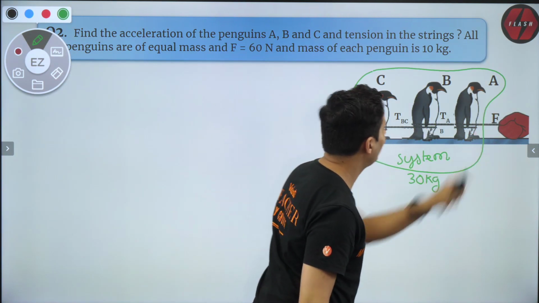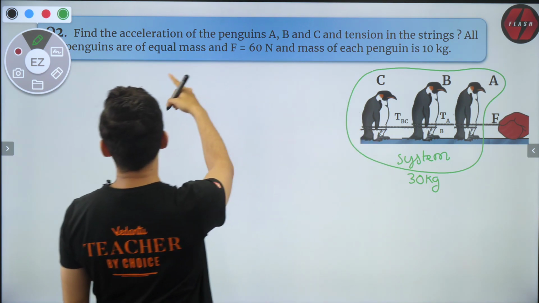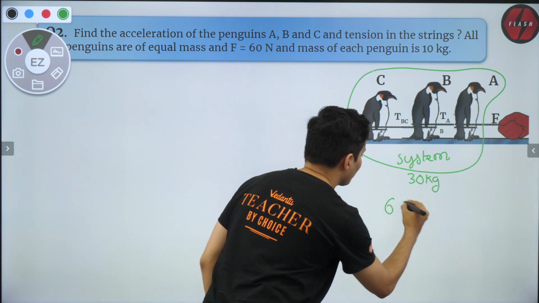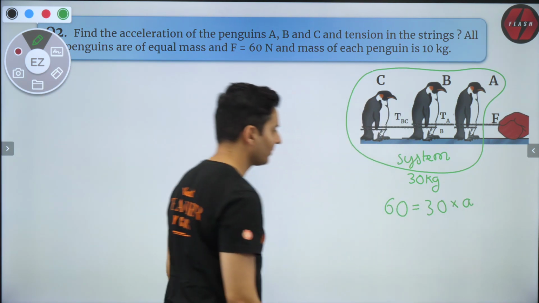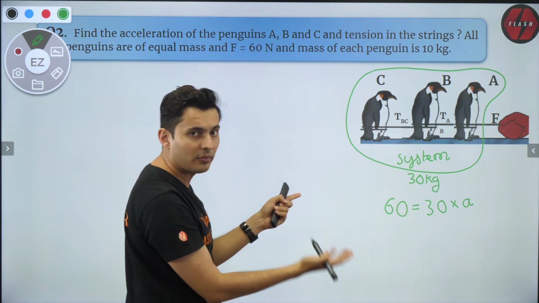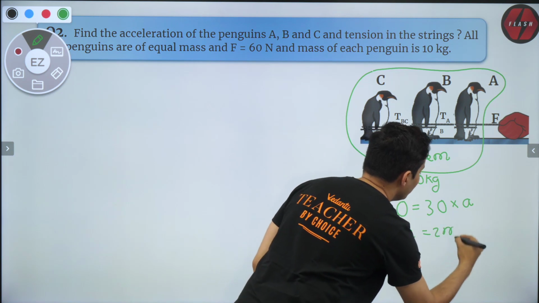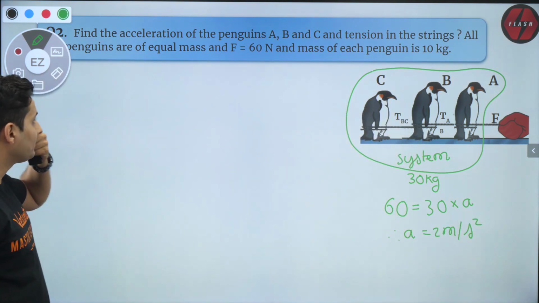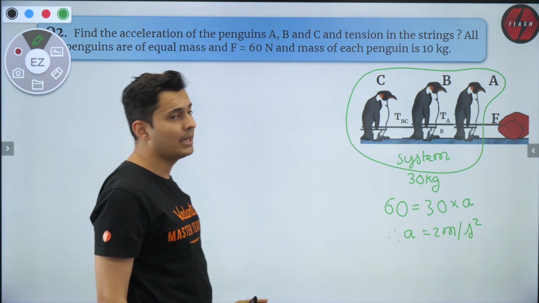But there is only one horizontal force. And how much is that force? Is it given to me? I think so. Yeah, that force is 60 Newton. So 60 Newton is 30 multiplied by acceleration. There is no friction, no other horizontal force. So that's an easy way of doing it. So acceleration is 2 meters per second square. So easily, very quickly, I have found the acceleration of all the penguins A, B and C.